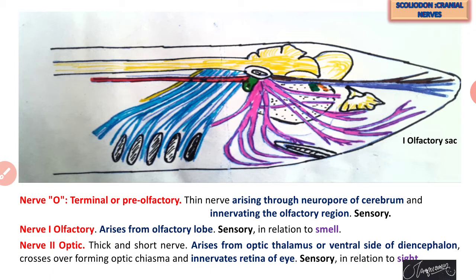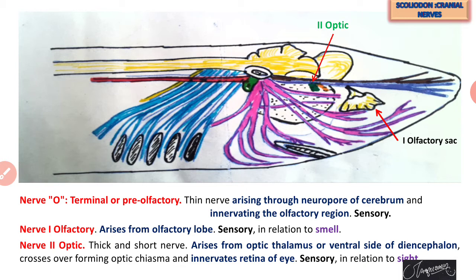So, the first nerve, number 0, terminal or pre-olfactory, is the name of that cranial nerve which arises through the neuropore of the cerebrum and innervates the olfactory region, which is sensory. Then the first nerve has the name olfactory. This pair of nerves arises from the olfactory lobe, which is also sensory and carries the sensation of smell. Nerve number two has the name optic nerve.